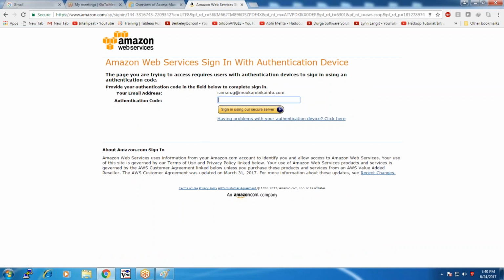Since I had already configured multi-factor authentication, I need to provide my authentication code. This authentication code I can associate with a mobile of mine, or I can make use of a device which I can get from AWS for a cost, a device looking like an old pager. For my authentication code, I need to install a mobile application.